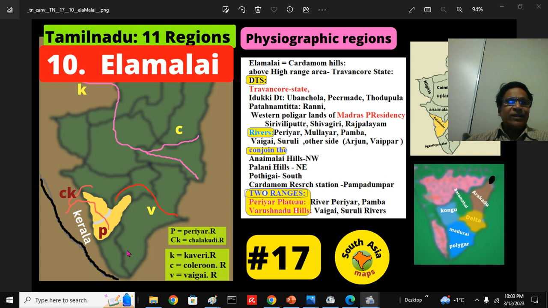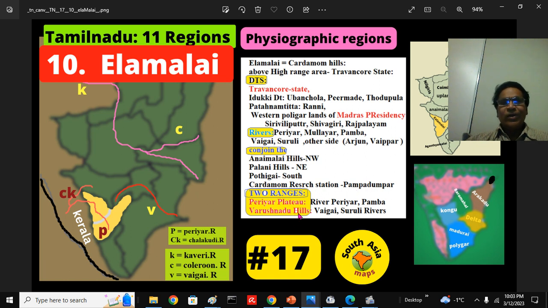Then the rivers: the Periyar River, and the Chalakudi River, which is a tributary. So the Periyar and Chalakudi, this is the Vaigai River, this is the Kolarun Kollidam River, and this is the sacred river Kaveri, as landmarks. The conjoining of the Ela Malai Hills in the northwest and the Palani Hills in the northeast is the top part. Then the Pothigai, the Agastya Malai, is in the south. There is a Cardamom research station at Pampadumpara, close to the Devikulam and Munnar region.